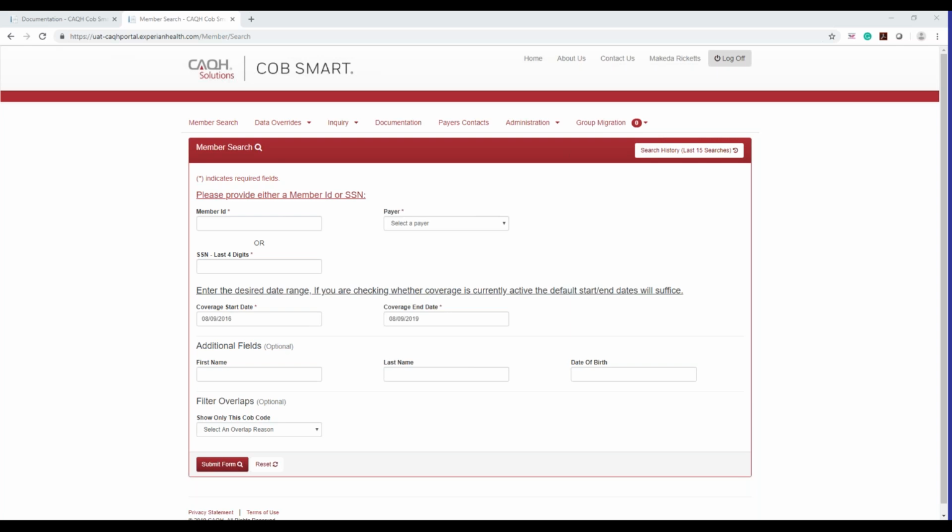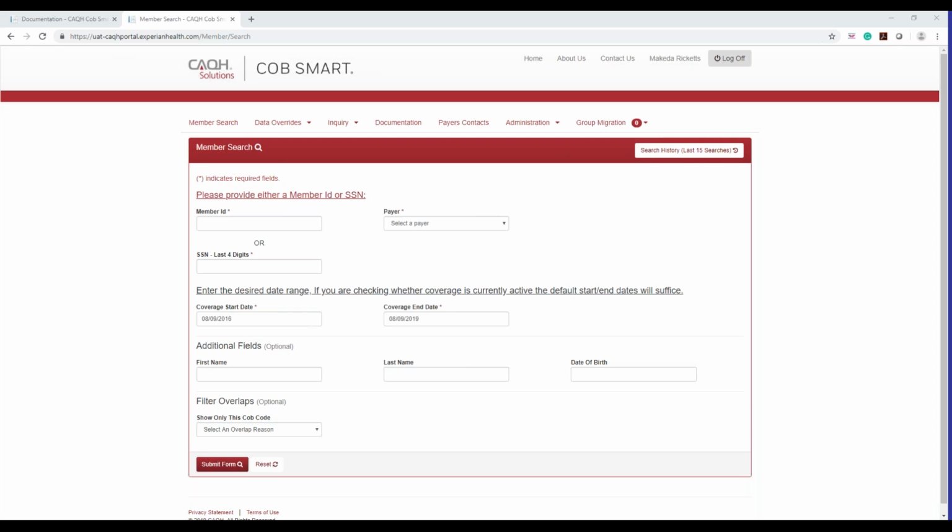Again, just some housekeeping. Everyone just please make sure that their phone is muted. And also, can someone just confirm that you can see my screen with member search in the portal currently? Yes, we can see it. Okay, great. So I'm going to go ahead and get started now.